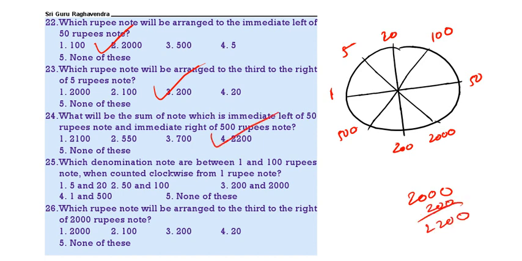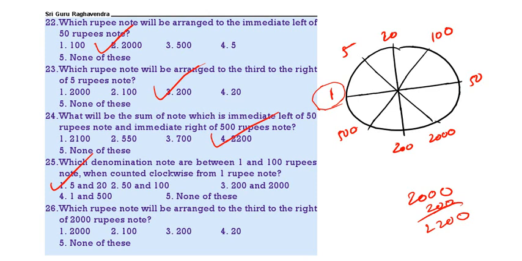Question 4. Which denominations are there between 1 and 100 when you count clockwise? Clockwise means left side. So this is 1, this is 100. In between, 5 and 20 are there. Which rupee will be arranged third to the left of 2000? That is 1 rupee. Third to the left of 2000 we will get 1 rupee. So the 1 rupee note is the correct answer, which we don't have.